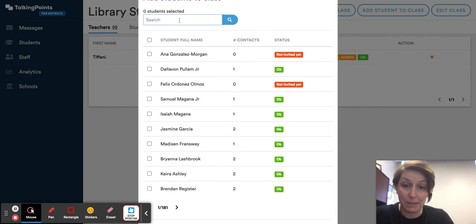It is a little cumbersome, so you have to be really purposeful and know which students you're going to be moving into a class. This is not something I would do just to make small groups within my classroom. It would really be for a year-long group that could use support via the two-way translated communication with families.